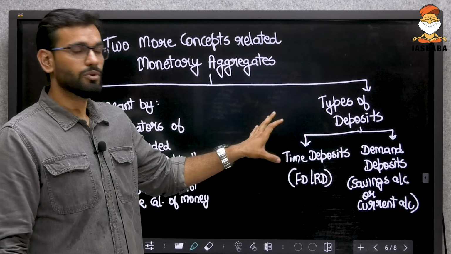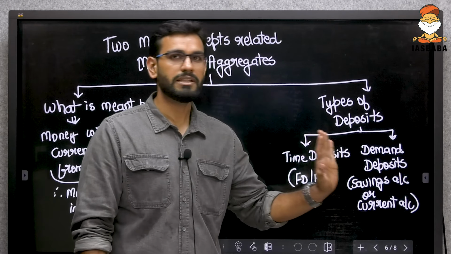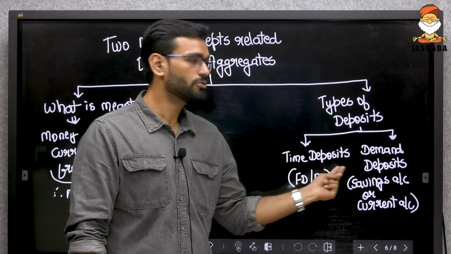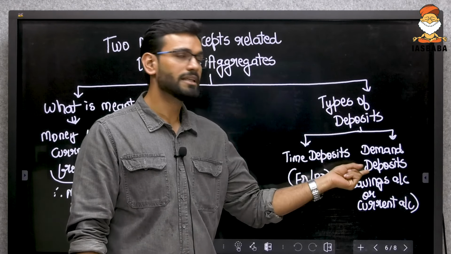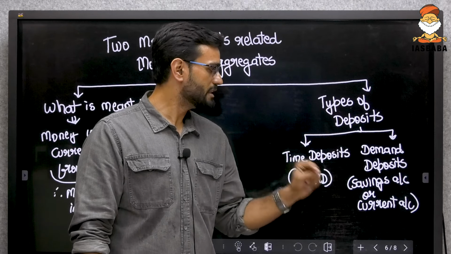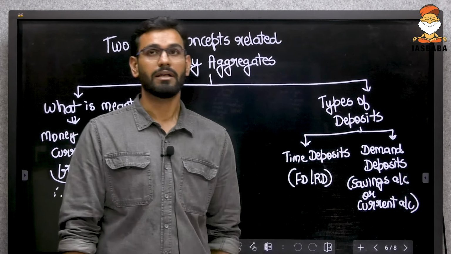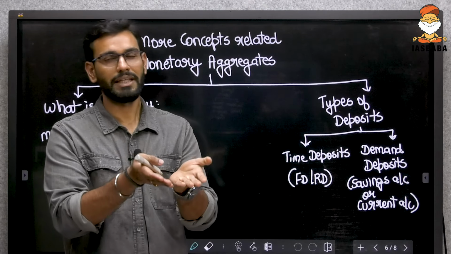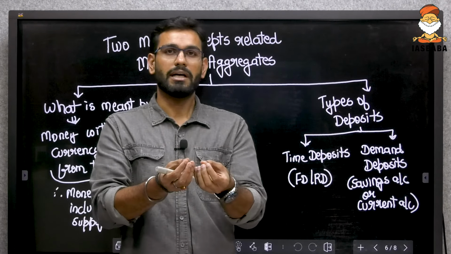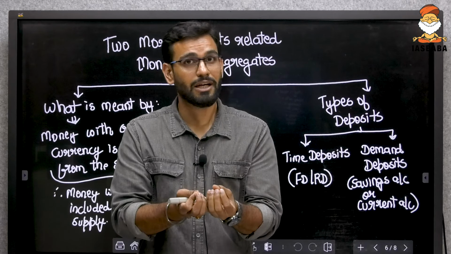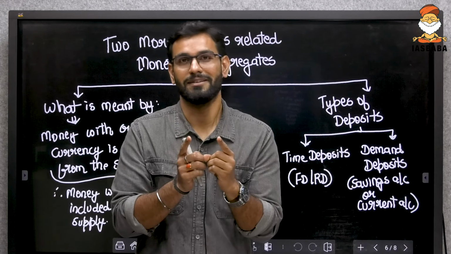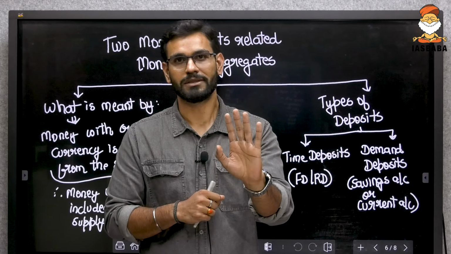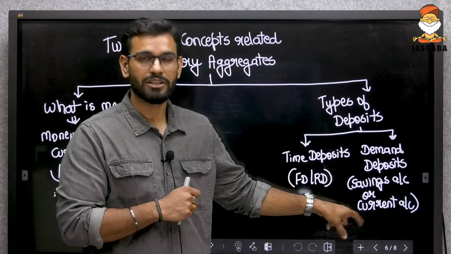Two more concepts before we go. One is the type of deposits. Whatever deposits you make in an economy or in any bank or in any financial institution, they can be of two types. One is time deposits and the other is demand deposits. What are demand deposits? Savings or current account. Demand deposits are those deposits which need to be given to you as and when you make demand. When you make a demand to withdraw 10,000 rupees from your savings account, the bank has to honor that demand. Banks cannot go back on their promise. Similarly for the current account as well.